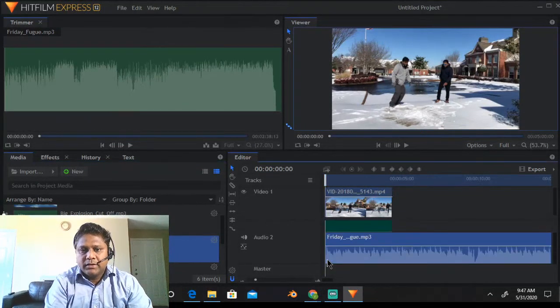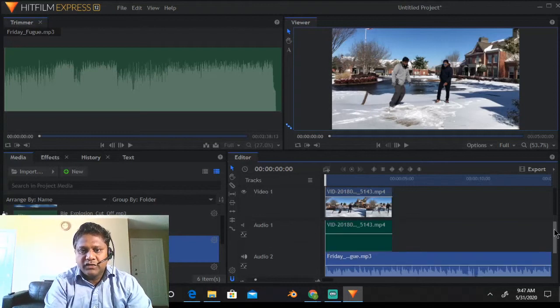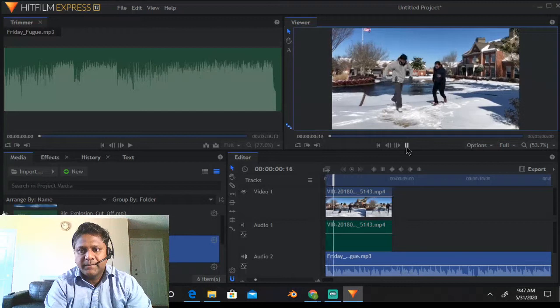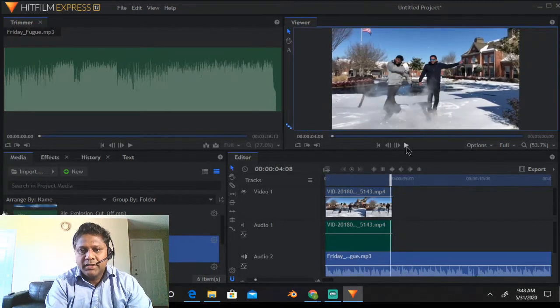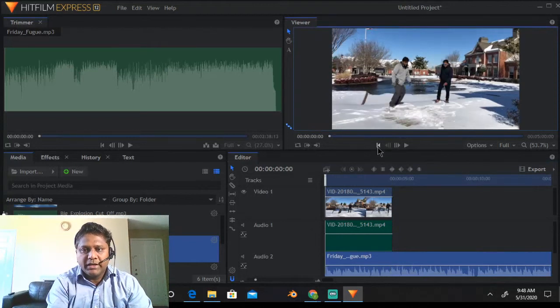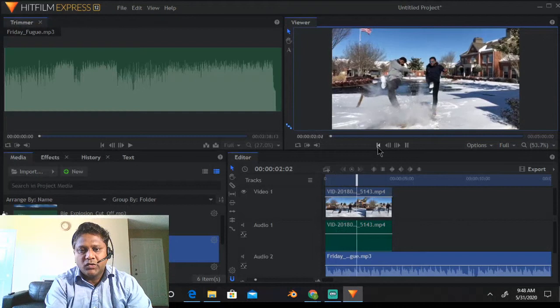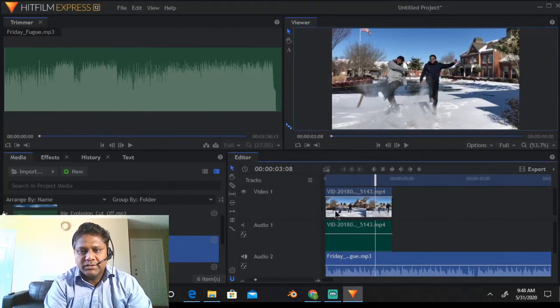Okay, now what we have done is we have two audio files, two audio layers. This one is muted, this one is not muted. Let's see what change has happened. Now can you hear the audio? Okay, this is the audio that we added. If I click on this one, now you will not be able to hear any audio because I have muted that audio, right? Let's go ahead and make this audible.